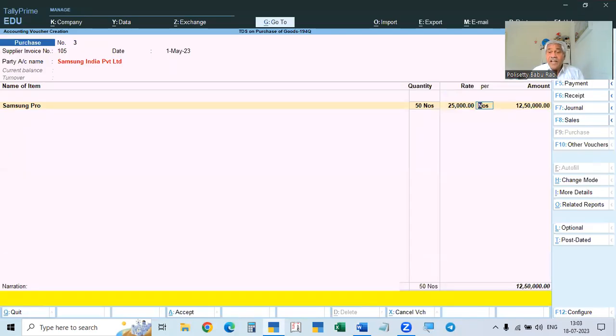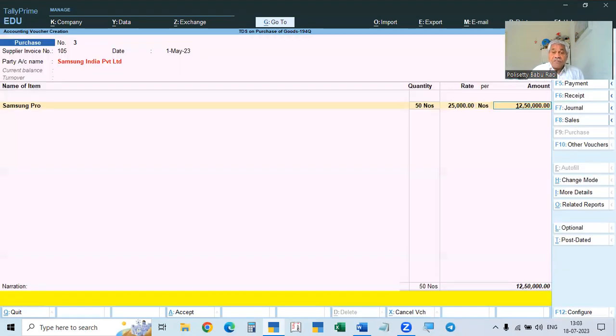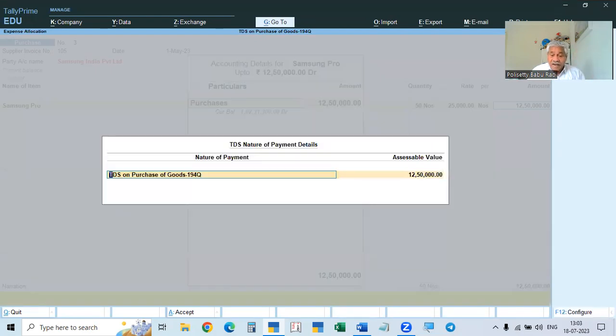It is 12 lakhs 50,000, that is the amount. And here, the 12 lakh 50,000, this is the purchase account. That is the accounting details, that is the common ledger. And then after that, it will ask you the assessable value, that is the amount on which the TDS is to be calculated. So here, this 12 lakh 50,000 is less than the limit, so in this, we won't deduct anything. And in the next bill, the balance 37 lakhs 50,000, that is the balance of 50 lakhs, will be deducted from the second bill.